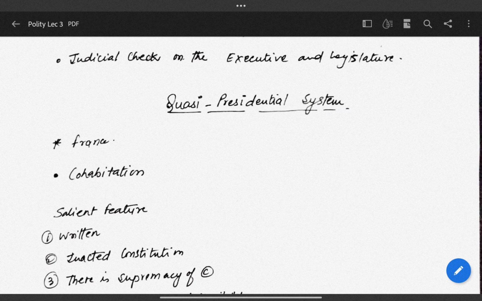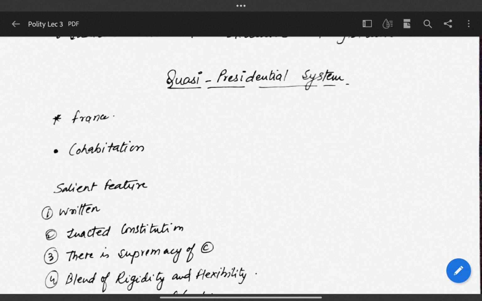Now, since we were going through the salient features of the constitution, there is one question which always comes up about the bag of borrowings of our constitution. Many people used to say that our constitution is a bag of borrowings. We have borrowed many things from other countries. This is not our own. But is it true? The question may come in this form: how far is it justified to term the Indian constitution as a bag of borrowings?